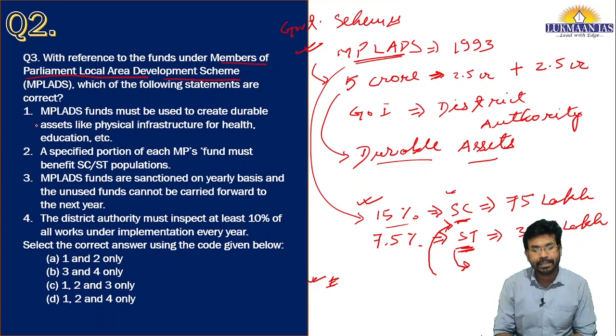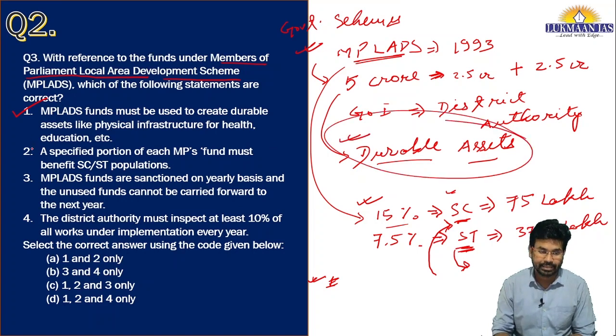The first statement says that MPLAD funds must be used to create durable assets like physical infrastructure for health, education, etc. Yes, this option is correct because I have already discussed that the fund should be used for the creation of durable assets. And the second statement says a specified portion of each MP's fund must benefit the SC or ST population.